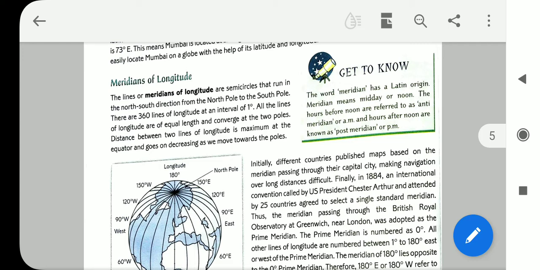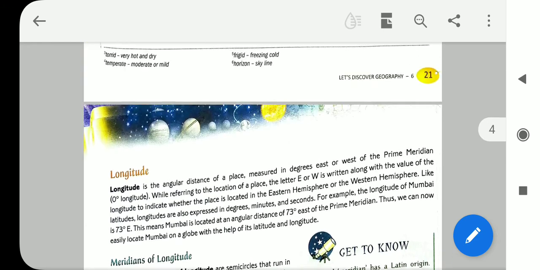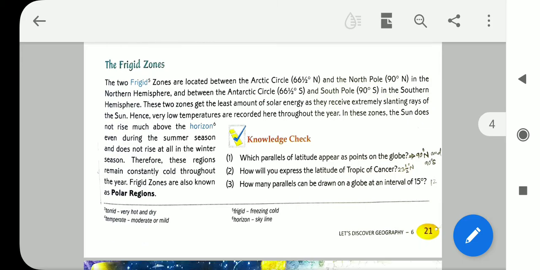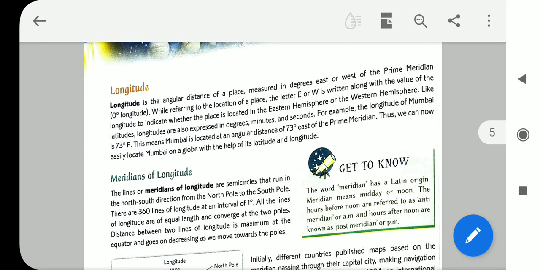Today I am going to discuss the last part of the chapter, globe, latitudes and longitudes. That day we discussed latitudes and the three heat zones: torrid zone, temperate zone and frigid zone. And today I am going to discuss longitude.